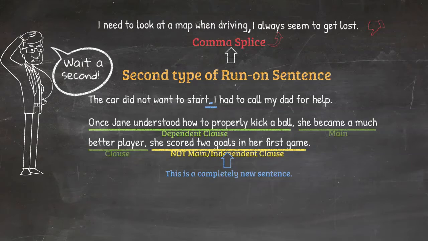The fastest way to fix this is to write, once Jane understood how to properly kick a ball, she became a much better player. Period. She scored 2 goals in her first game.